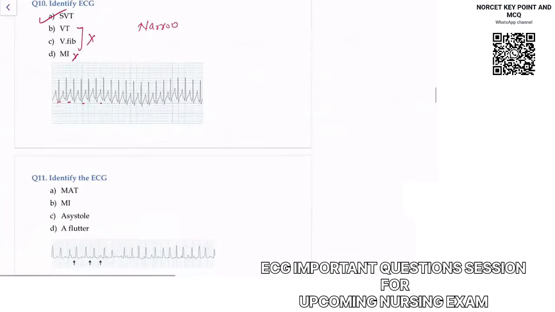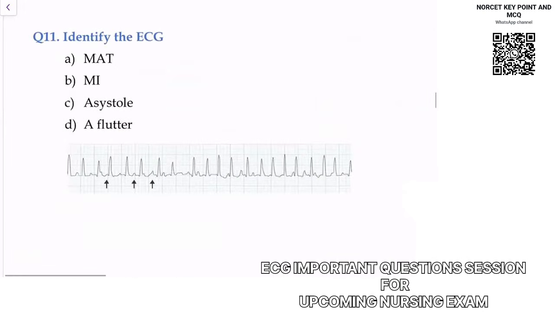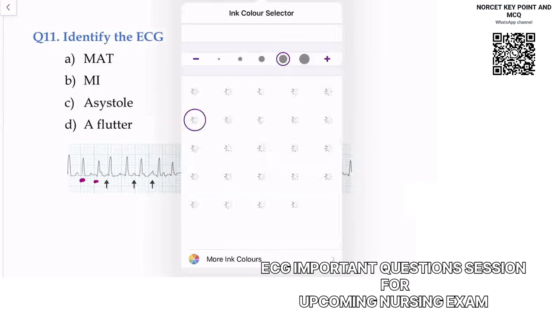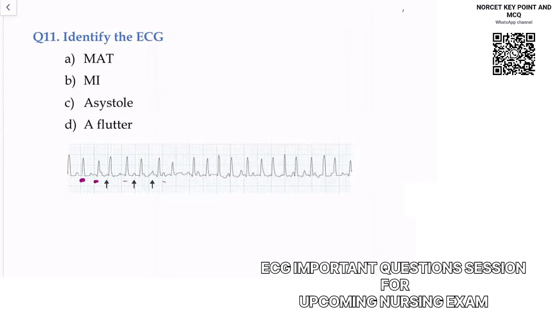Okay, coming to the next ECG. Identify the ECG. Here I am giving you a hint. You can also notice here there is a narrow QRS. That's one box. What else will you notice? In asystole, you will see a flat line. So this is not the answer. And in MI again, you will see ST segment and T wave changes. So it's not the answer.